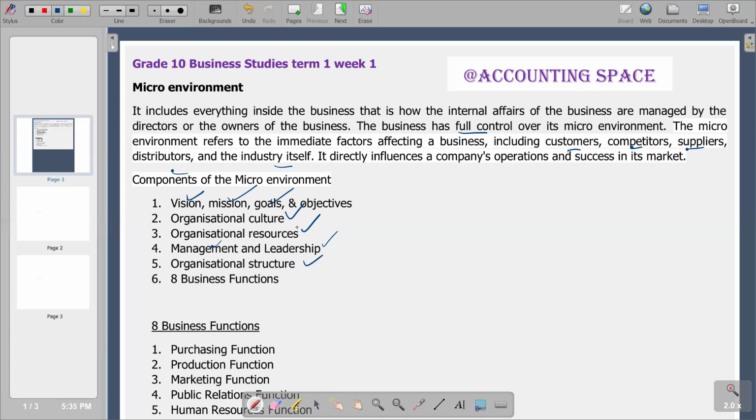So under organizational structure, we are also going to have the organogram as an element of the organizational structure. So basically, that's what we have. Then on the last part, we have the business functions.